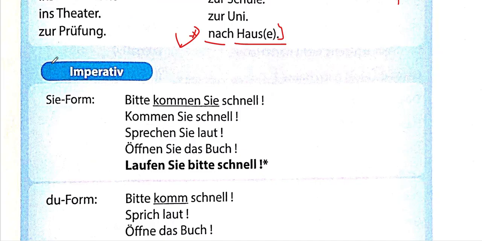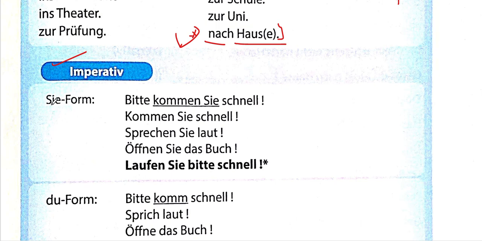Okay. Now we'll be moving to a topic called imperative. This is a really interesting topic because it allows you to shorten down or cut down sentences, and it's very much used practically. You often give orders or commands or requests, so it's basically used in those cases.